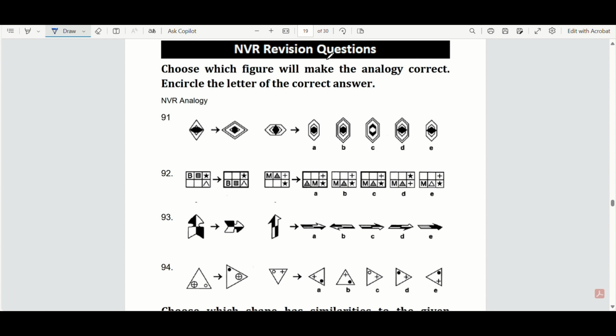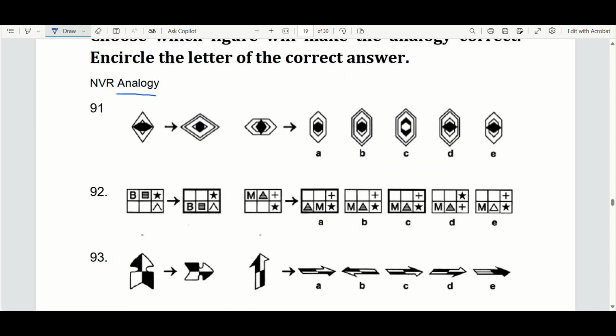So you've got some revision questions now. So we've got NVR analogy. So what is changing from the left shape to the right shape here? This is rotated 90 degrees. Let's change one. And then the diamond is put behind this. And then the final change is that there is outlines added. So there's three changes. It's rotated 90 degrees. The diamond should be behind, so it should look a bit like this, and there should be an outline. Easy with option B. You've got the outline, you've got the diamond inside behind this.